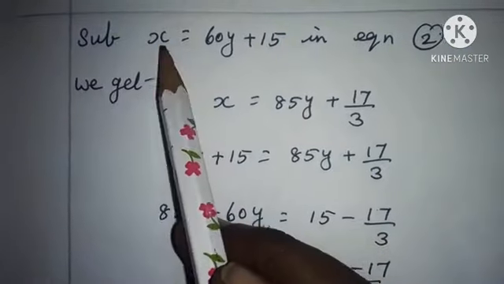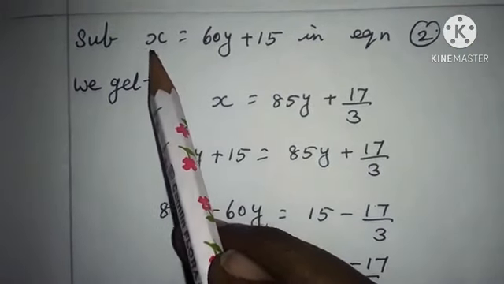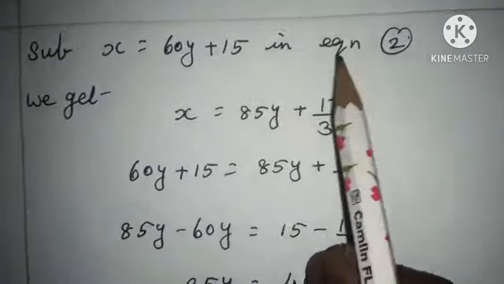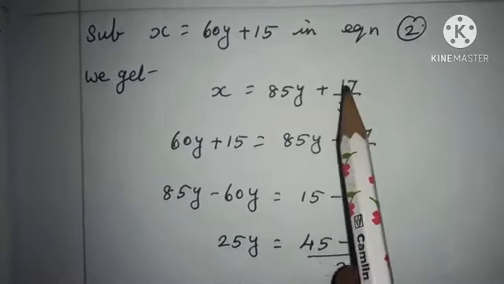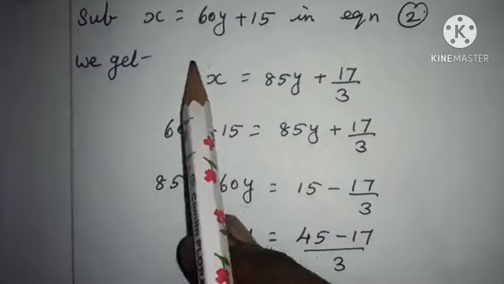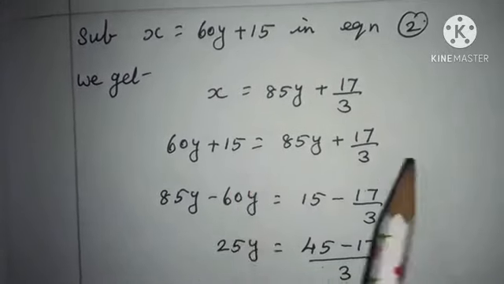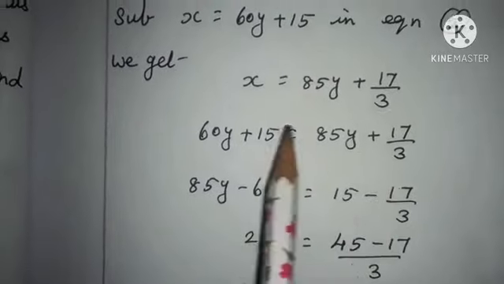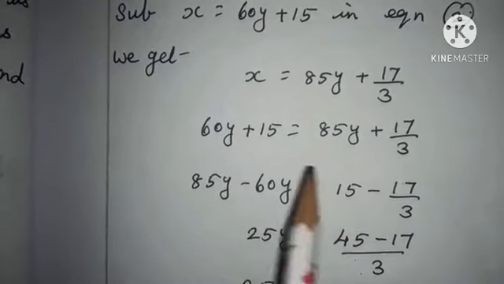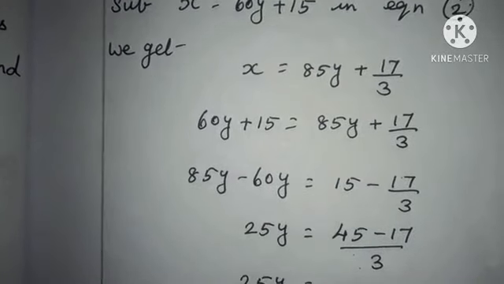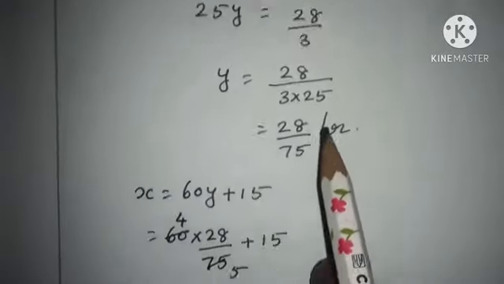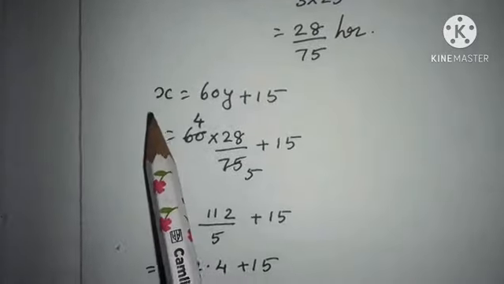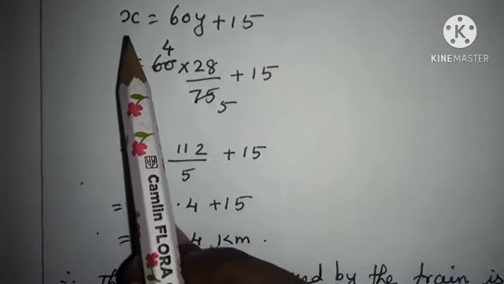Now you have to substitute the value of x, that is the first equation, x equal to 60y plus 15, in equation 2. We get x equal to 85y plus 17 by 3. Instead of this x, we are substituting 60y plus 15. Then grouping the like terms and the constants, we will get the value of y as 28 by 75 hours. Using this value of y, we are going to find the value of x, that is the distance.